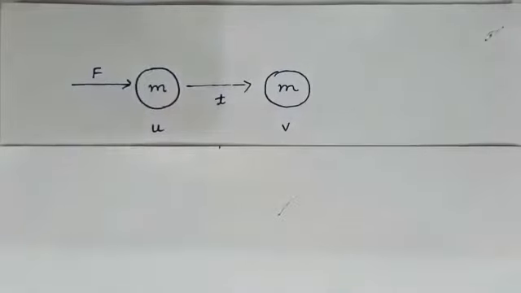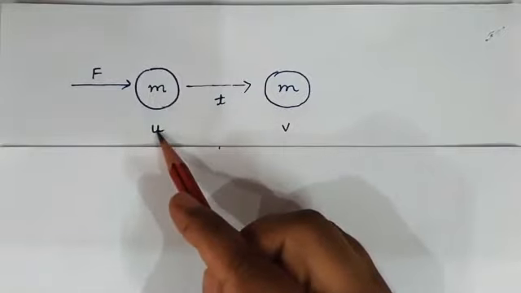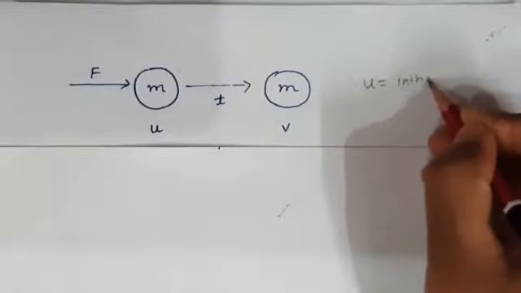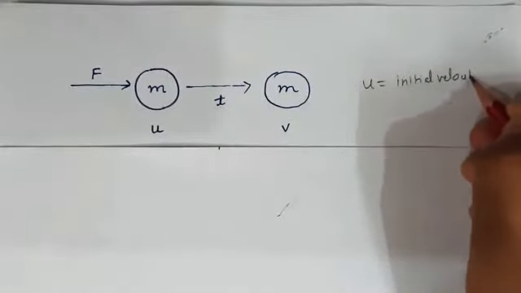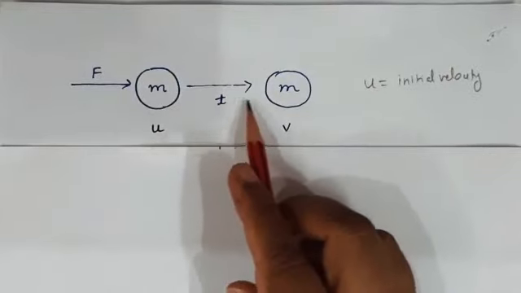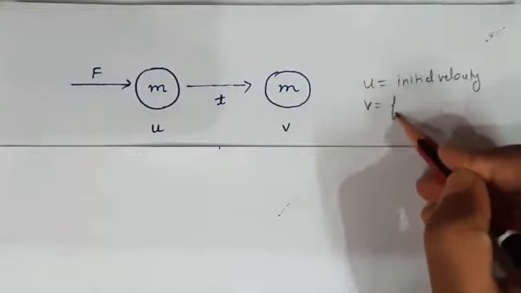So coming back to Newton's second law of motion, let us take an example. Suppose there is an object of mass m. It is moving in a straight line with initial velocity u. Okay, u is initial velocity. After time t, it acquires final velocity v.